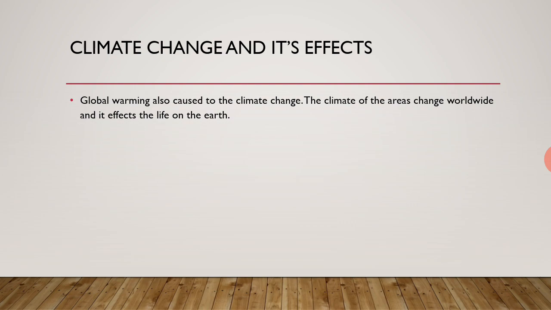The climate of areas changes worldwide, everywhere in the world, and it affects life on the earth. When the temperature of a place is moderate, life is easy. But when the temperature increases, life becomes tough in those areas.